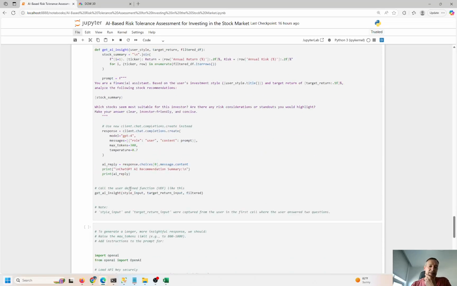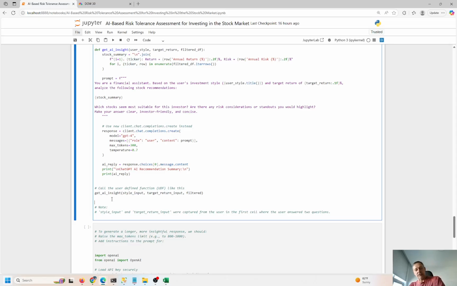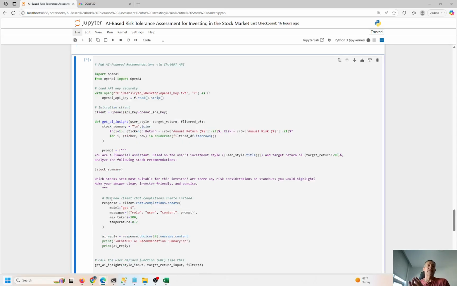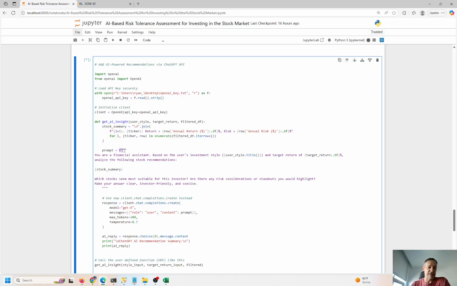Now we can add in an API little tool here. So I'm prompting ChatGPT with this prompt right here. So I'm feeding in triple quotes around this. You are a financial assistant based on the user's investment style and target return. So the investment style is aggressive. Target return was 10%. Remember, I want a quick stock summary. Which stocks seem most suitable for this investor? Are there any risk considerations or standouts that you would highlight? Make your answer clear, investor friendly, and concise.